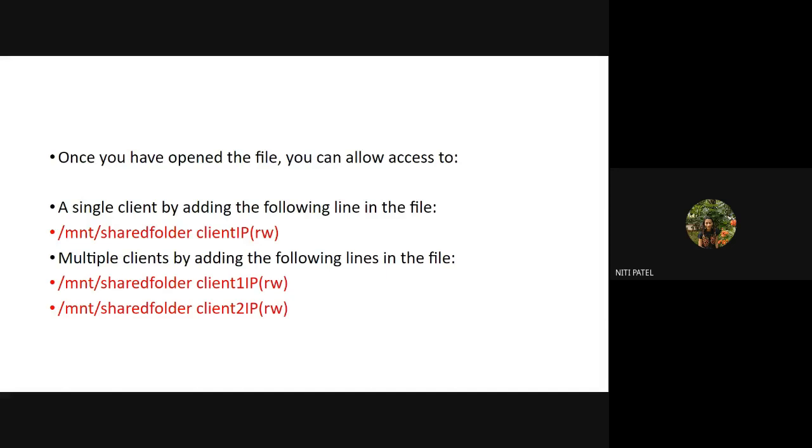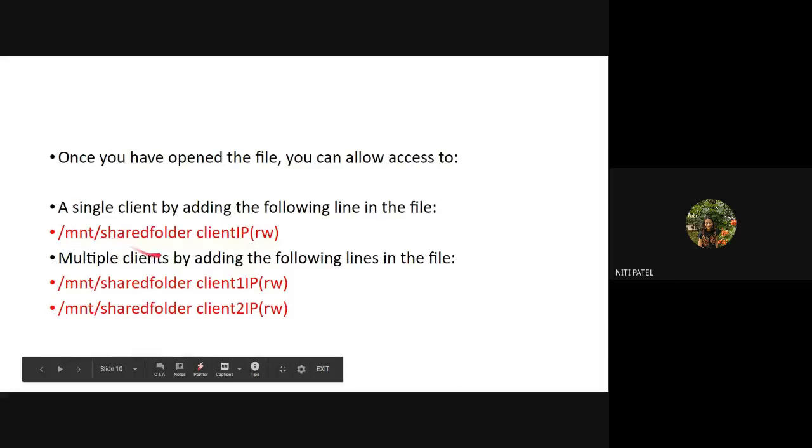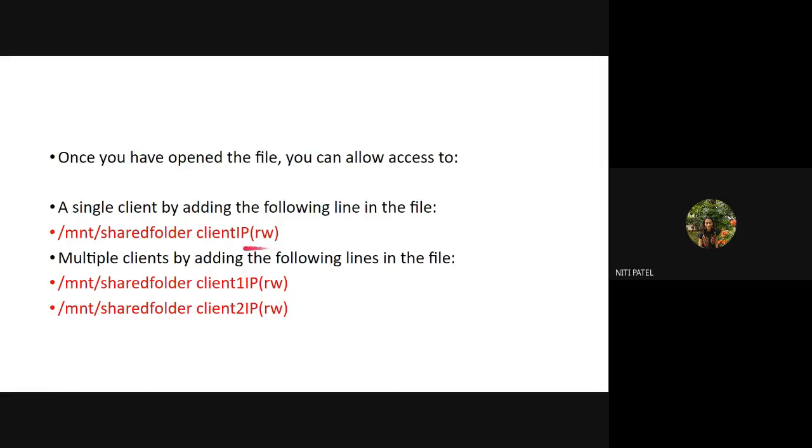But to do this, I have to add the IP address where the data should go. So how do I add an IP address? /mnt/share folder followed by the client IP address. This first command indicates that I am sharing only to one particular client. So if I want to share to a client whose IP address is 0.0.0.1, I will write /mnt/share folder 0.0.0.1. Suppose this IP address belongs to Jayesh's machine, the data will go directly to Jayesh only, because I have added only his IP address.